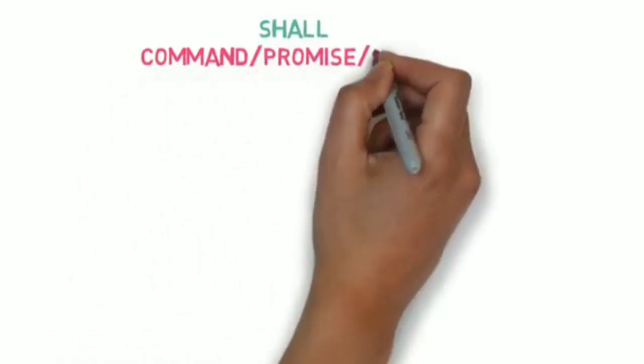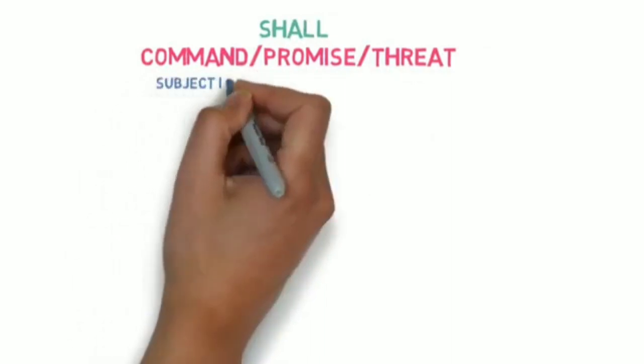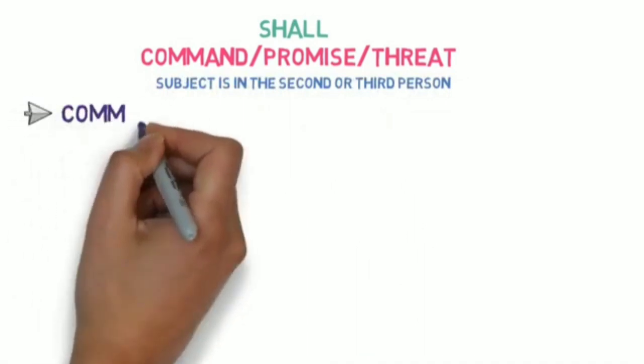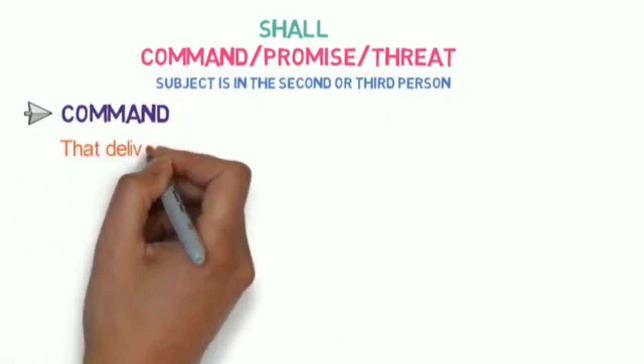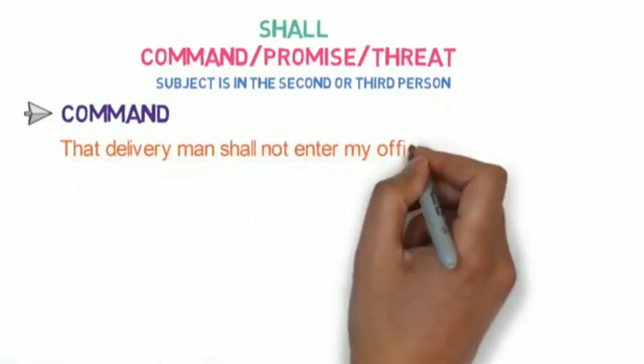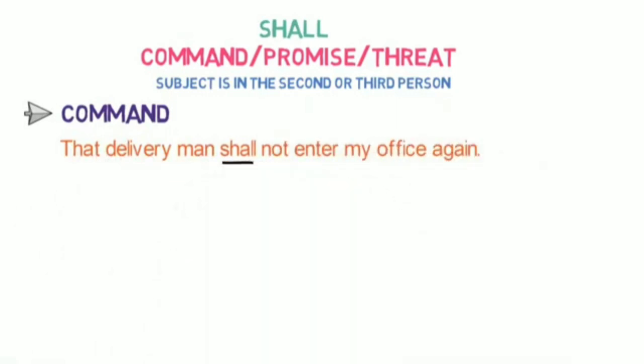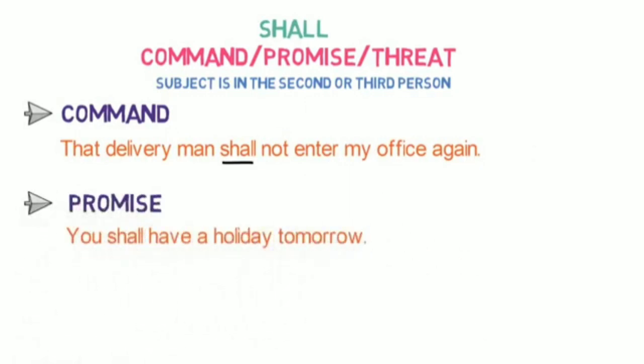Let's look into the second usage of the modal verb shall. Command, promise or threat. This usage is generally done when the subject is in second or third person. Let's look into the examples of each of them. Number 1. Command. That delivery man shall not enter my office again. Here, shall is used to give the command. Number 2. Promise. You shall have a holiday tomorrow.